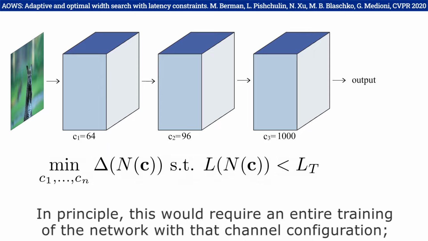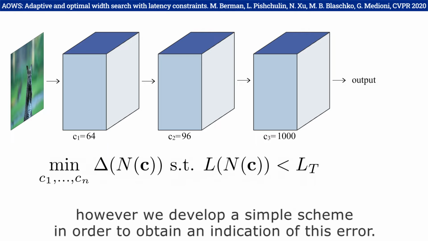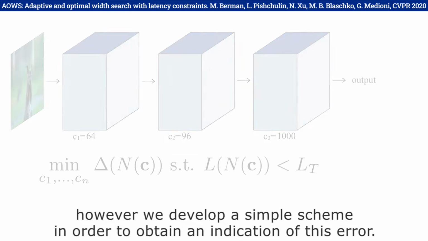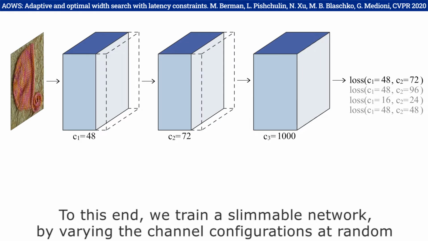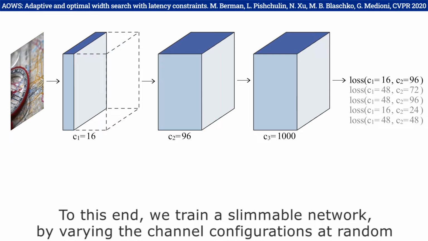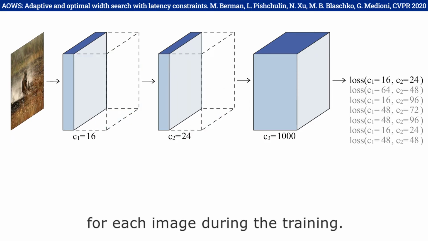Our first goal is to estimate the error delta of the network for a given configuration of channels. In principle, this would require an entire training of the network with that channel configuration. However, we develop a simple scheme in order to obtain an indication of this error. To this end, we train a slimmable network by varying the channel configurations at random for each image during the training.